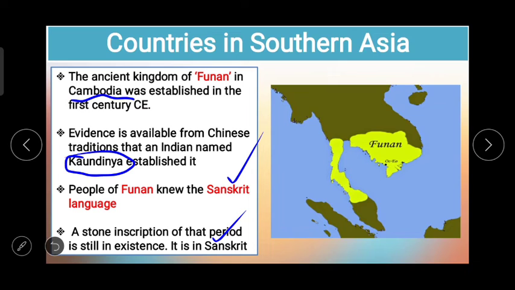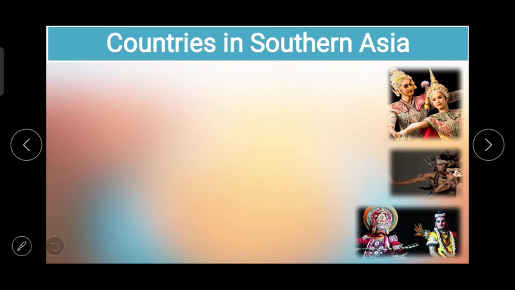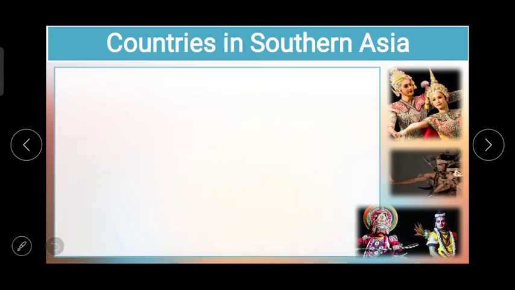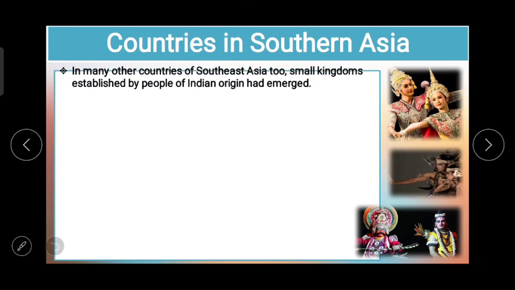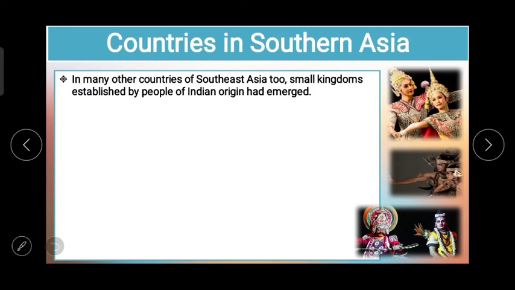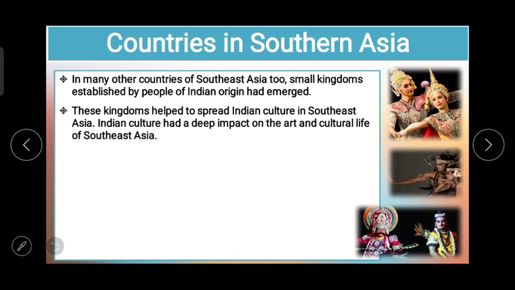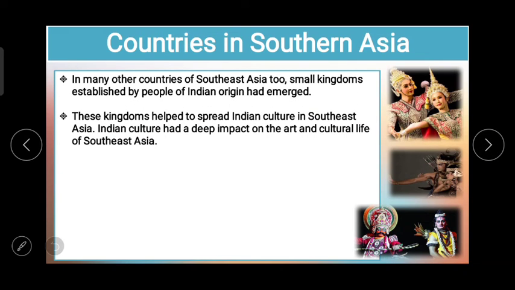So in many other countries of Southeast Asia too, small kingdoms established by people of Indian origin had emerged, and these kingdoms helped to spread Indian culture in Southeast Asia. On the screen you can see the cultural life or the impact.